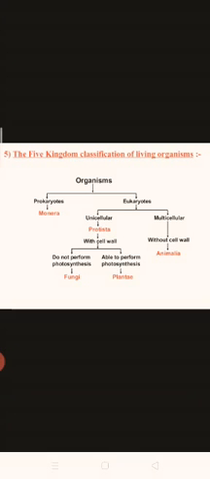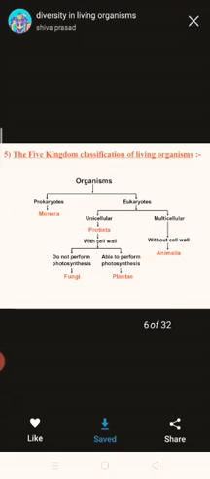So in prokaryotes, Monera is there. In eukaryotes, again unicellular and multicellular organisms are there, single celled and many celled. So unicellular, Protista. Multicellular without cell wall, Animalia. Multicellular with cell wall that do not perform photosynthesis, Fungi are there. Able to perform photosynthesis, Plantae are there. So here in prokaryotes only one group, the Monera kingdom, will be there. In eukaryotes the remaining 4 kingdoms are there, that is Protista, Fungi, Plantae and Animalia.